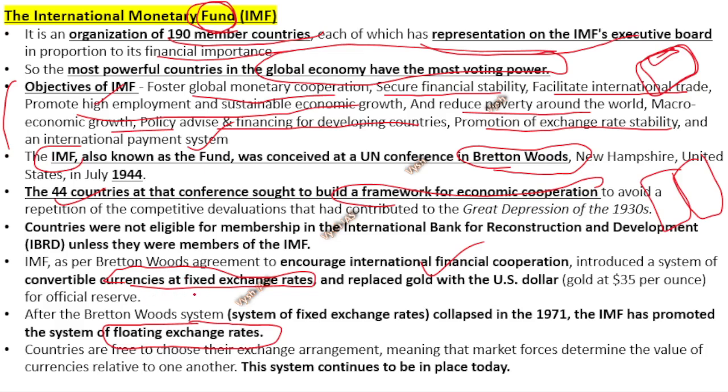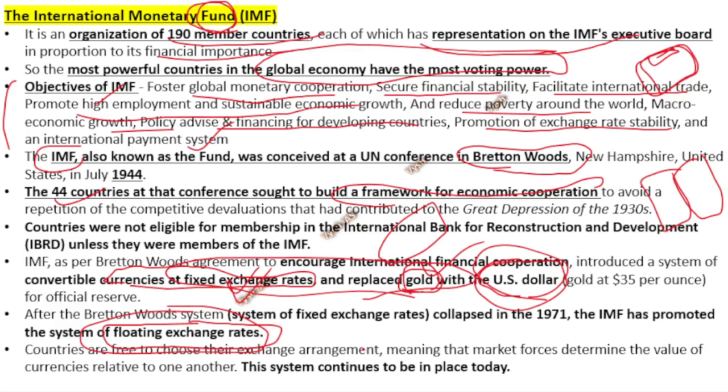So like that there used to be a fixed exchange rate, and also gold used to be the base of everything, meaning based on how much gold you have underlying, that much cash a country can hold. Different gold related standards were there, but that was replaced by the US dollar standard. So gold and fixed exchange rate was the initial thing. Now it is the US dollar and the floating exchange rate. That is the system which continues to be in place today, because in 1971 the fixed exchange rate system collapsed. This is all promoted by the IMF.